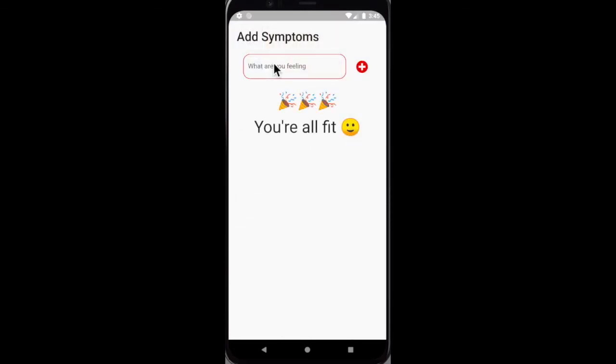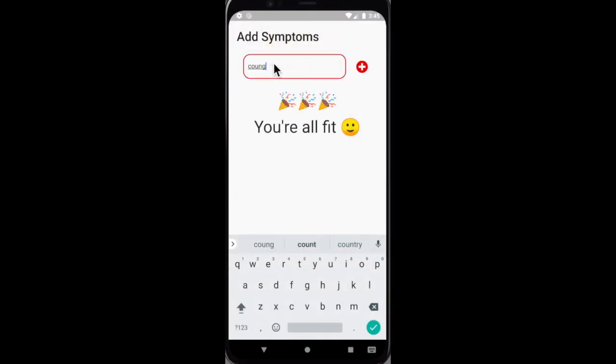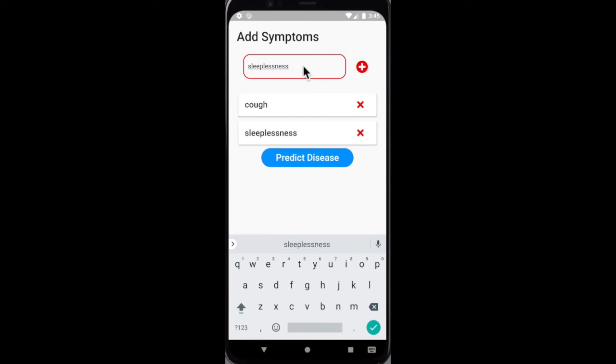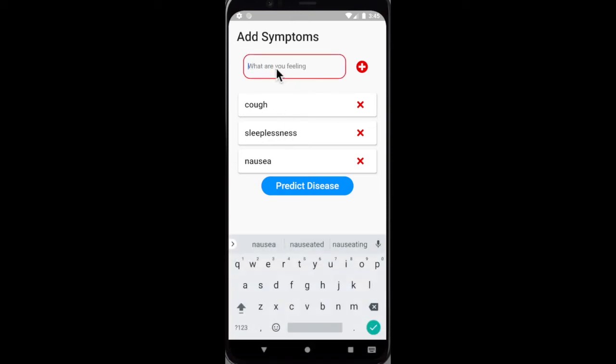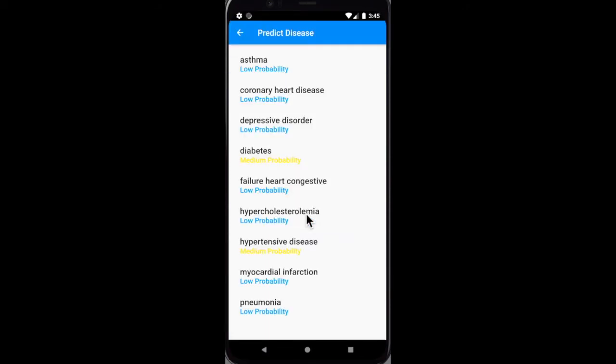Another thing is symptoms check. Let me type some symptoms. So let me predict some disease.